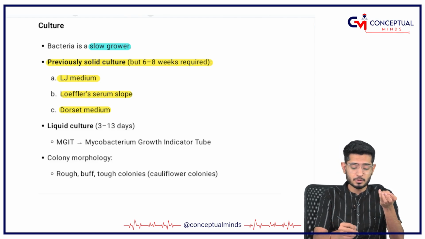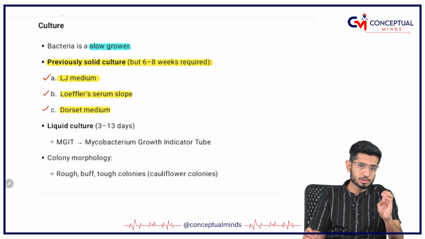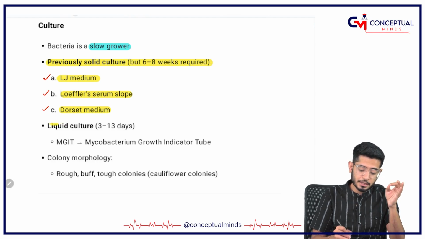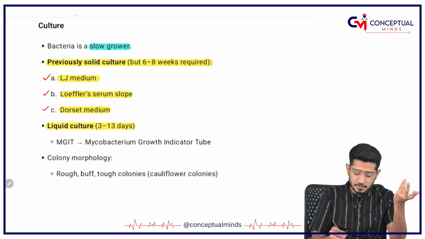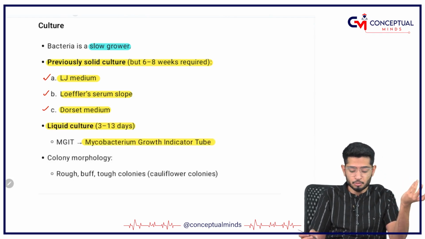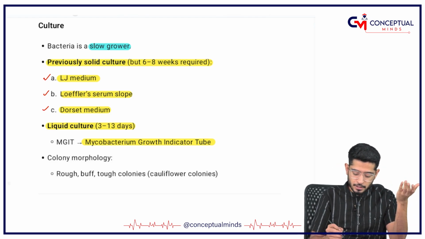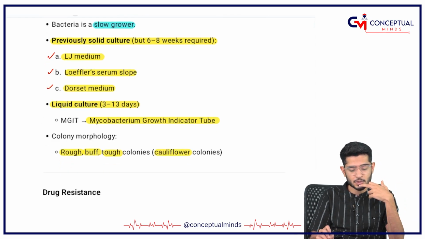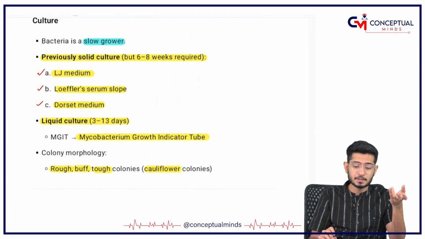So Loeffler serum slope, LJ media, Dorset media, we used to use it before, but now we are using liquid media, which is called the Mycobacterium growth indicator tube, which is going to give results in just 10 days. And yes, you very well know rough, buff, tough colonies, cauliflower-like colonies are formed by it. So this is about the culture media for the growth.